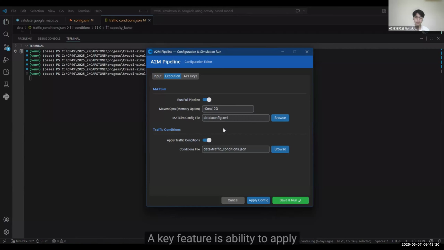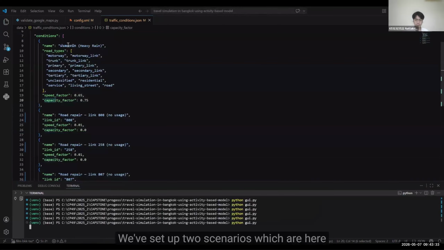A key feature is the ability to apply traffic conditions. We provide a guide on how to create these condition files. For today's demo, we set up 2 scenarios, which are here: heavy rain and road maintenance, or road repair. You can apply these to specific road types or individual network links like this.